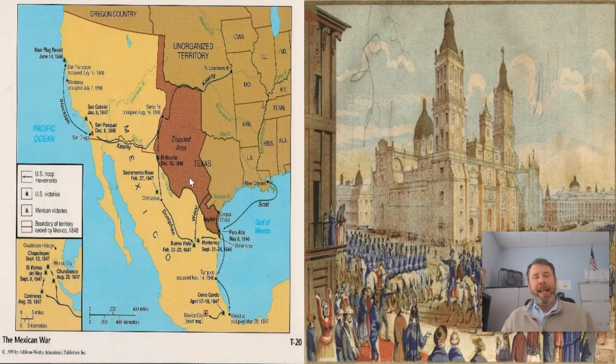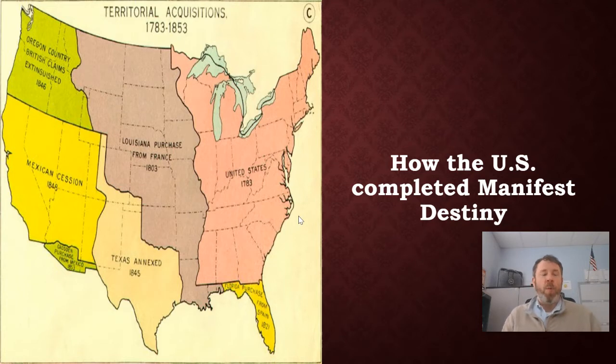And you got to keep in mind, in order for the United States to fulfill manifest destiny, Mexico is going to have to get out of our way, so to speak. So we're going to have some armed conflict with Mexico, and that's what's going to be known as the Mexican War. And that's what this image over here on the right is going to show you. So the war didn't last all that long. We win. We basically provoked them into a fight.